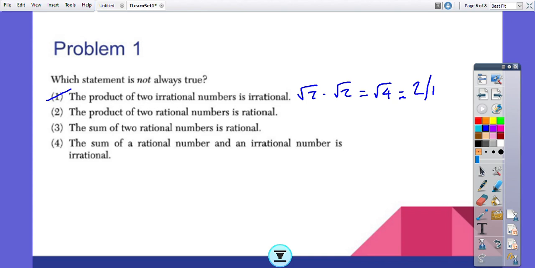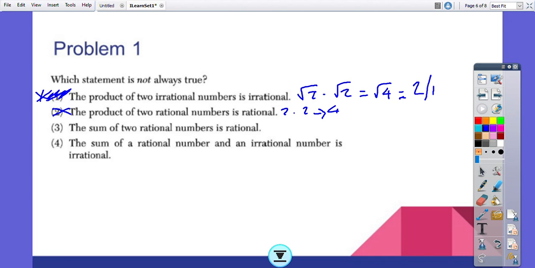Okay, the next one says the product of two rational numbers is rational. So I'm sorry, so this is not always true, so let me put a star next to it, because we're looking for the statement that is not always true. The second choice says the product of two rational numbers is rational. Now this will always be true, because if I multiply 2 times 2, I will get 4. And 4 is a rational number, and I can multiply any numbers like that. So this is always true. So I'm going to cross that out.